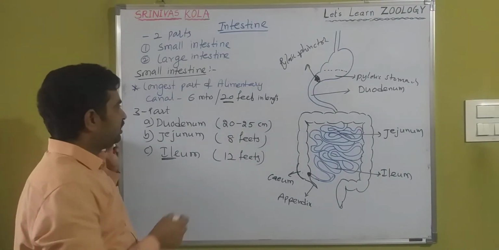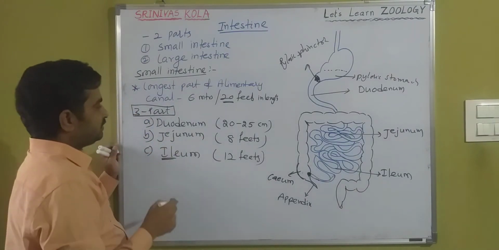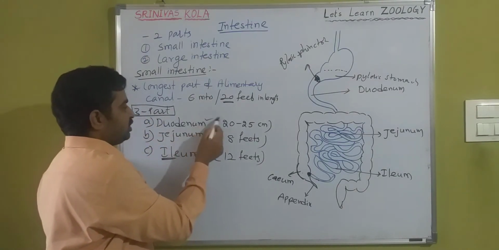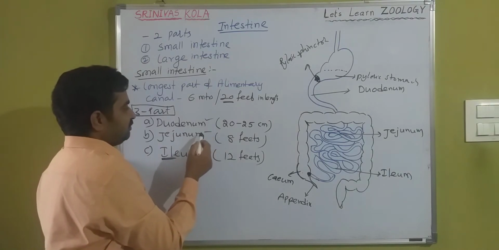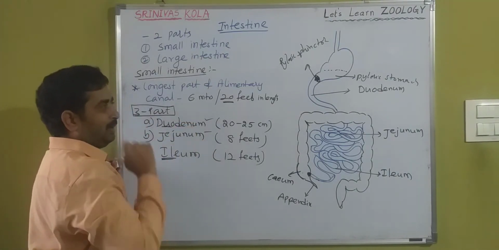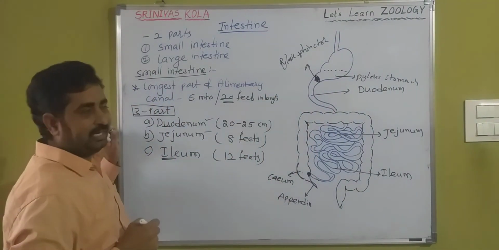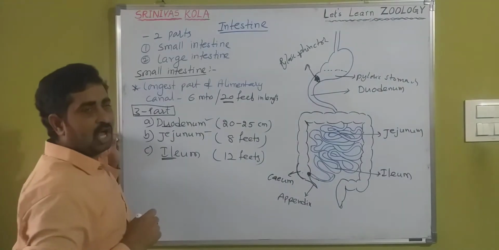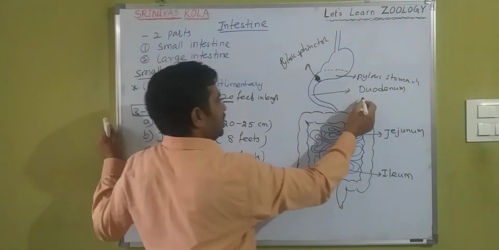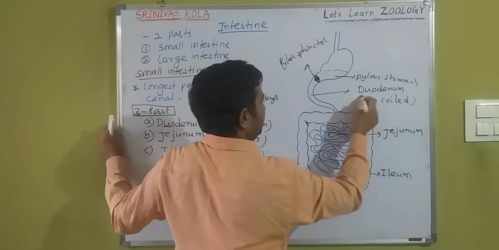Okay na? So there are three parts in the small intestine. The proximal part is called duodenum, and the middle part is jejunum. The duodenum is a short, curved and completely non-coiled part.